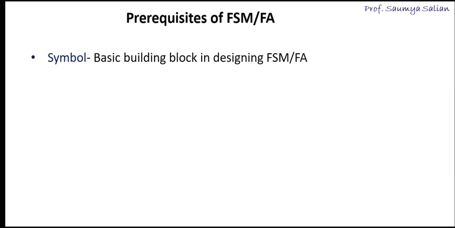They are the basic building block in designing FSM. For example, A can be a symbol, B can be a symbol, binary numbers 0 and 1 can be symbols, other digits like 2, 3, and so on. So symbols can be anything which form the alphabet set.